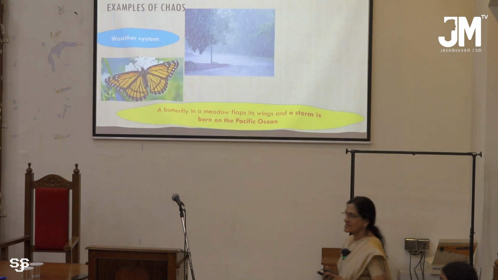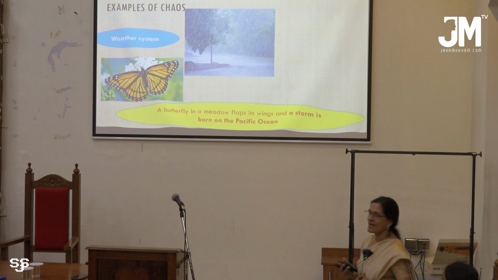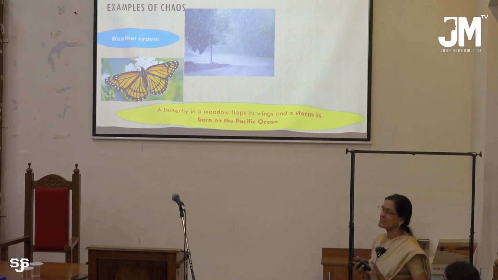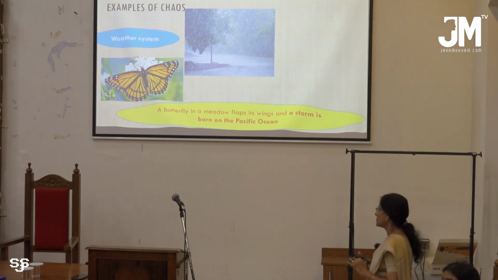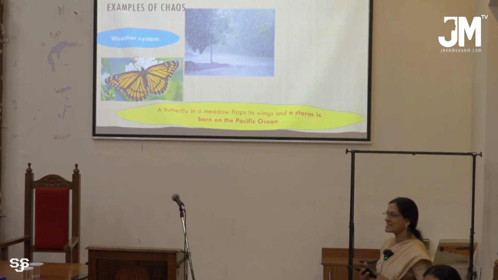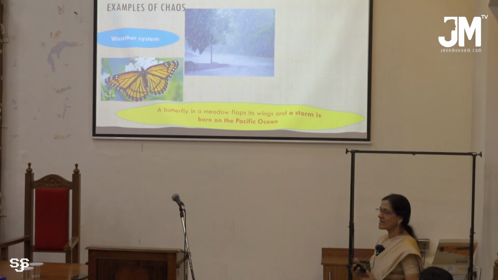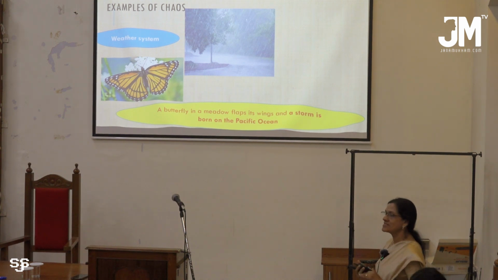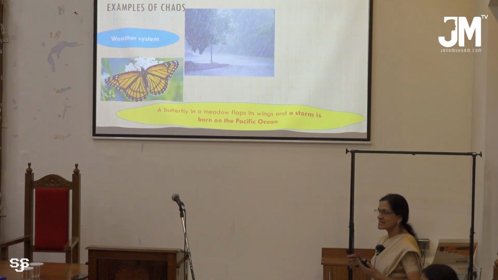Now, examples of chaos: almost all the systems in nature are chaotic systems. Even a simple pendulum can be converted into a chaotic system. We approximate it as a linear equation, d square x by dt square plus omega square x equal to 0, where x is very small. If x is large, the equation changes to a nonlinear equation, d square x by dt square plus omega square sin x equal to 0. Sin x is a nonlinear element. When x is large, you cannot approximate it to x.